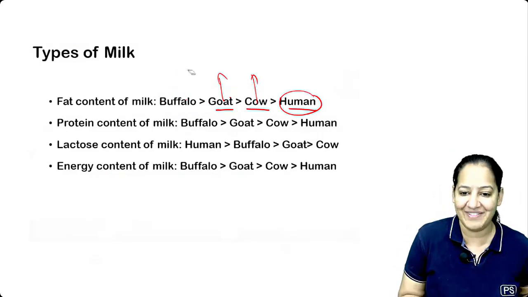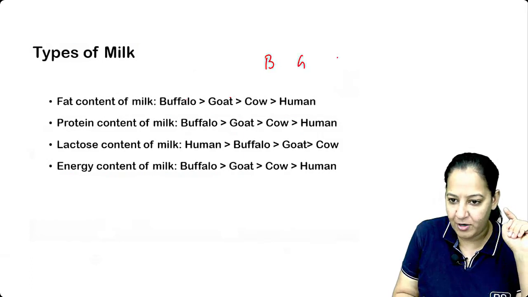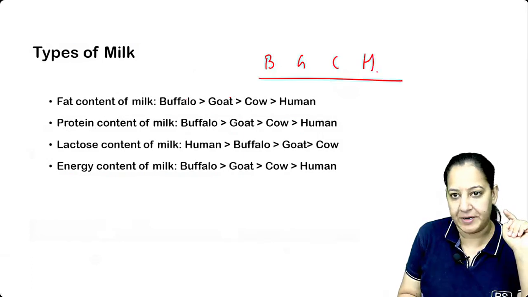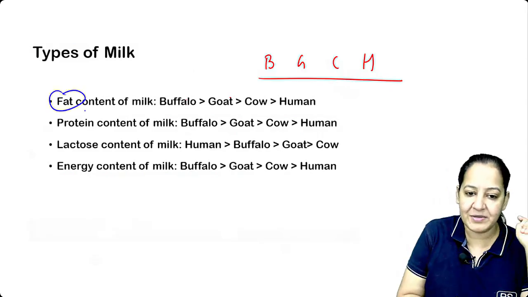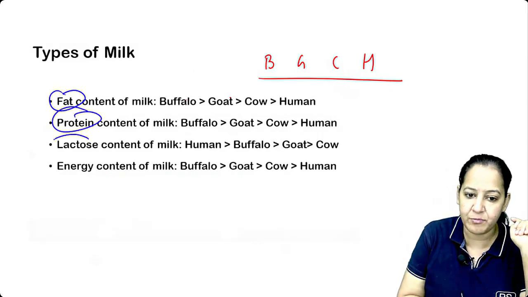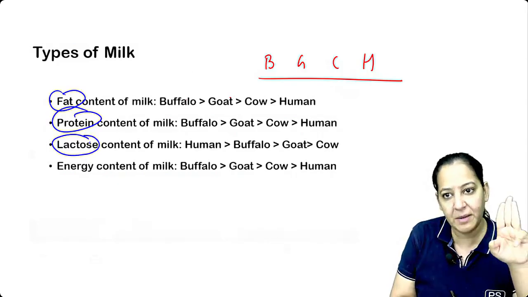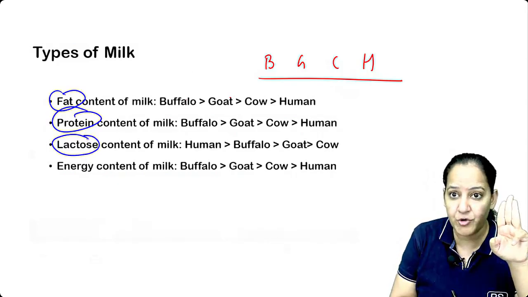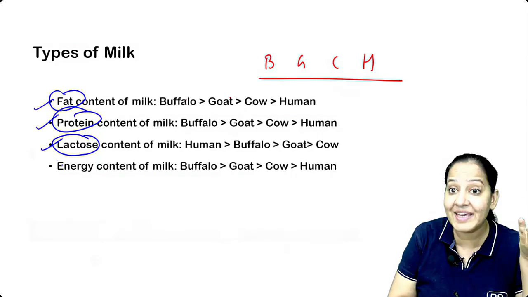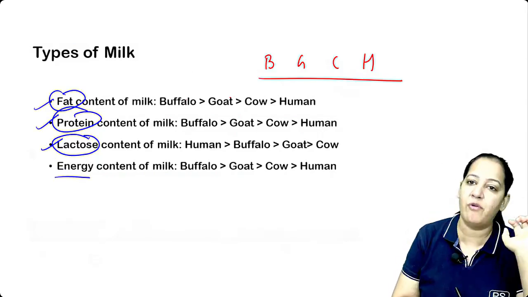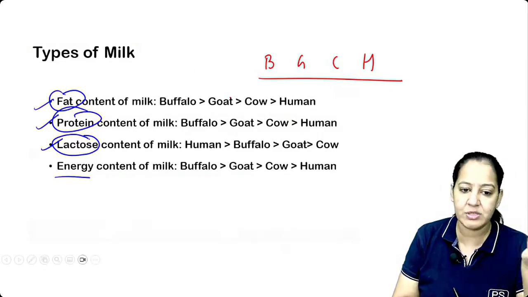Anyways, tell me, out of the 4 milks available, buffalo, goat, cow, and human, in which is the maximum fat present? Sequence of fat, sequence of protein, sequence of carbohydrate. Among carbohydrates, I'm taking lactose. We have 3 major macronutrients: fat, protein, and carbs, and together they give energy. So tell me the sequence of all 4: fat, protein, lactose, and energy.